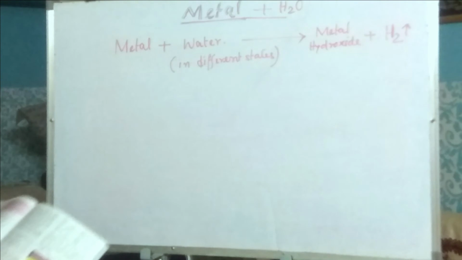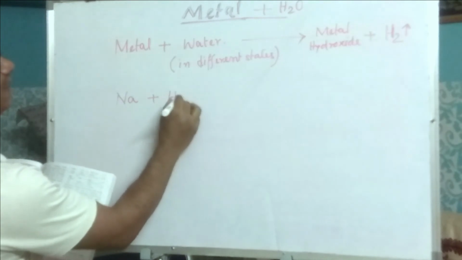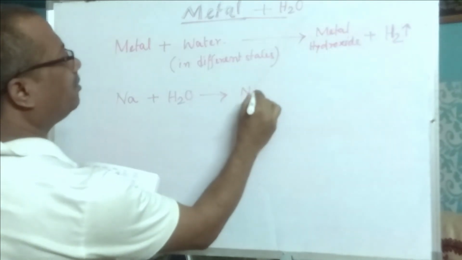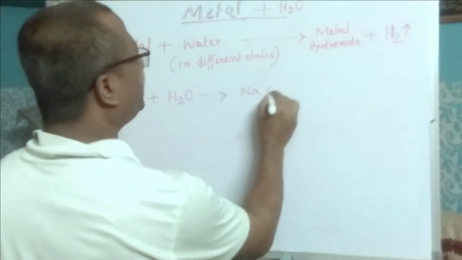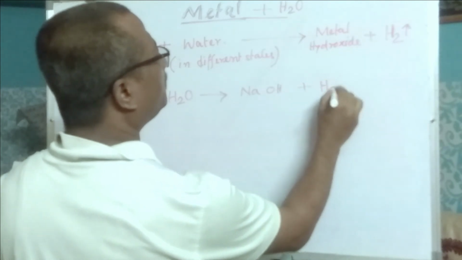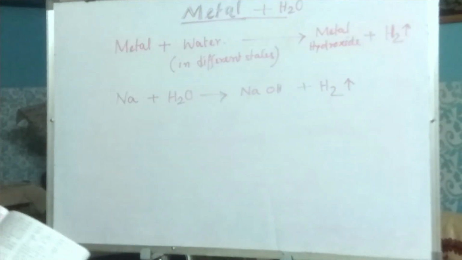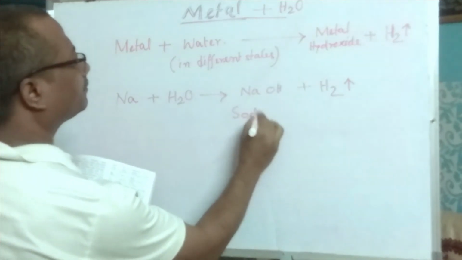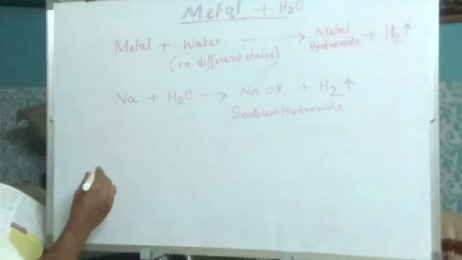So we have learned already that sodium reacts with normal water vigorously and produces sodium hydroxide. Now, what is the formula of hydroxide? OH. Sodium hydroxide, and releases hydrogen gas. So it goes out, lighter than air. So this is sodium hydroxide.